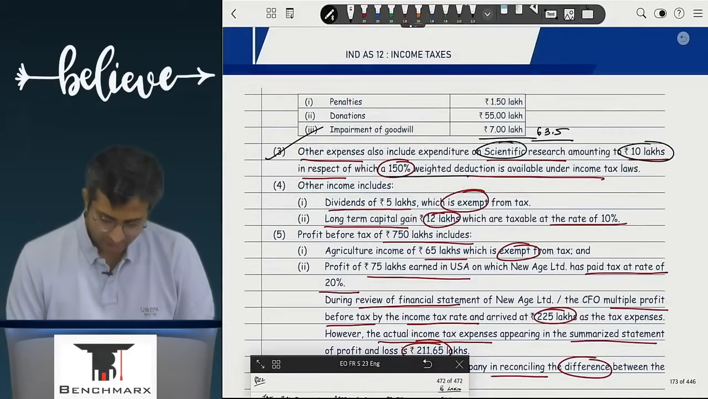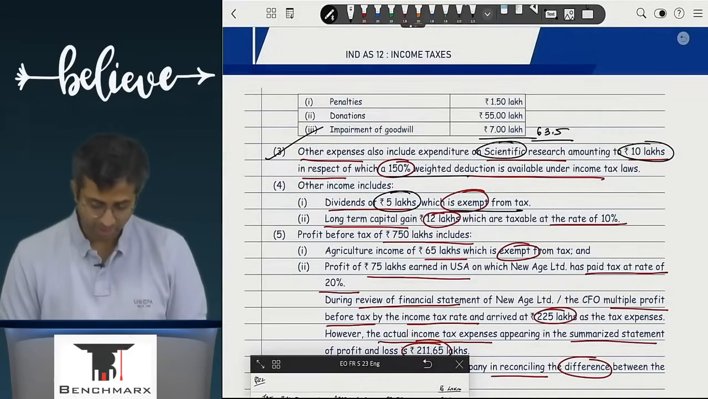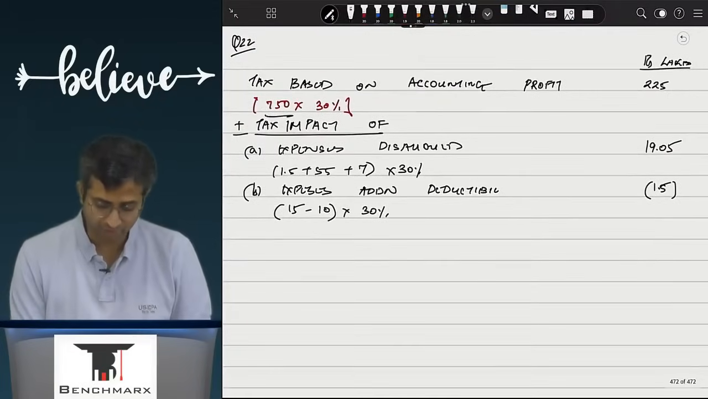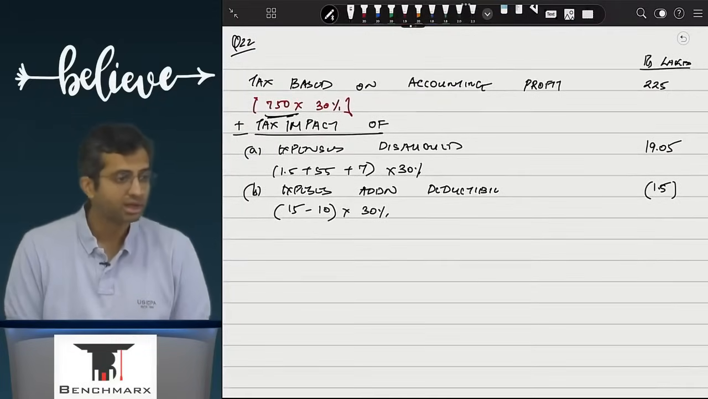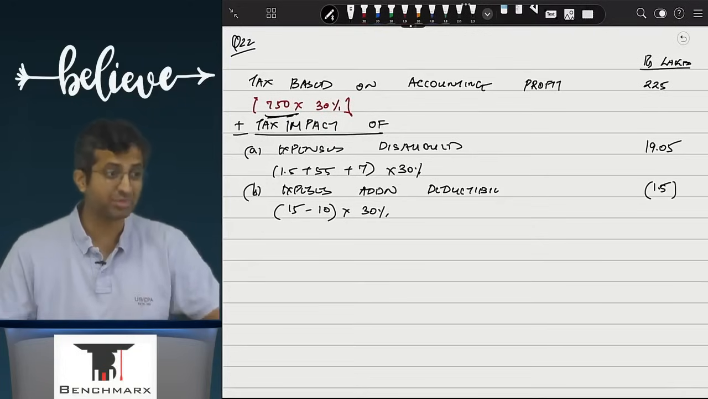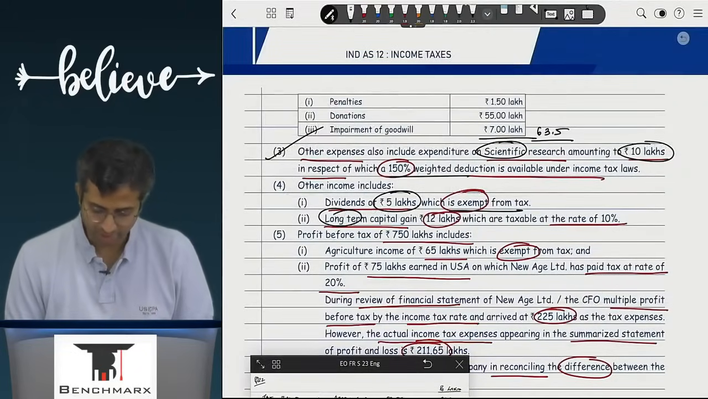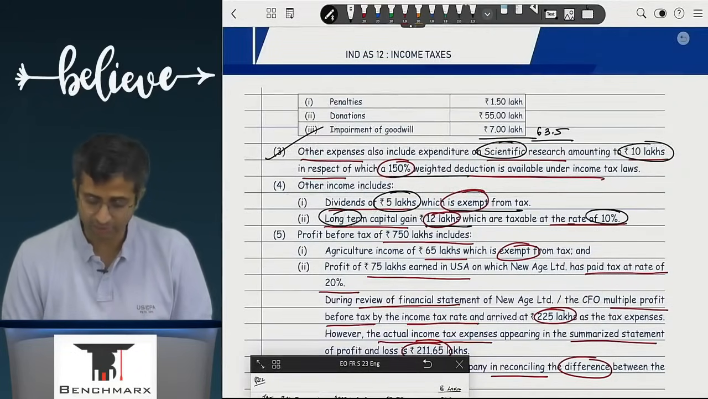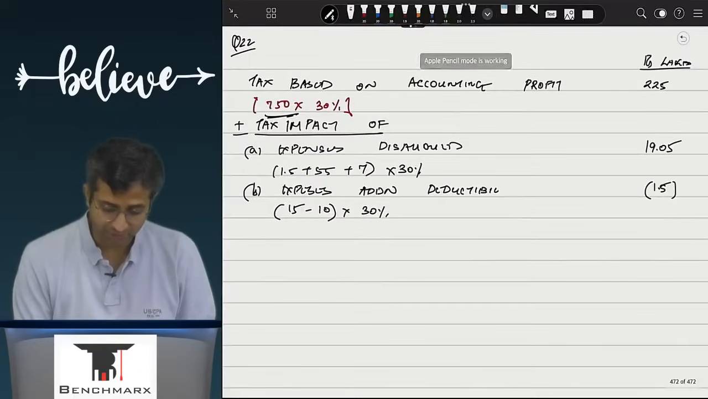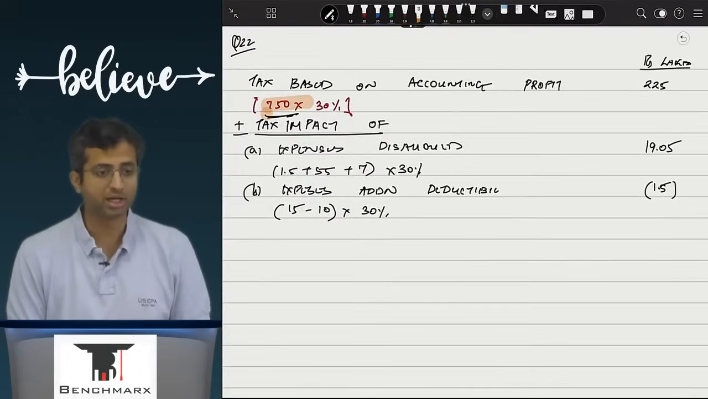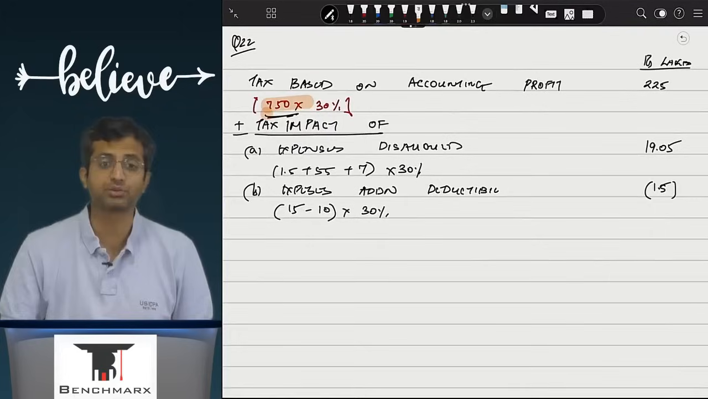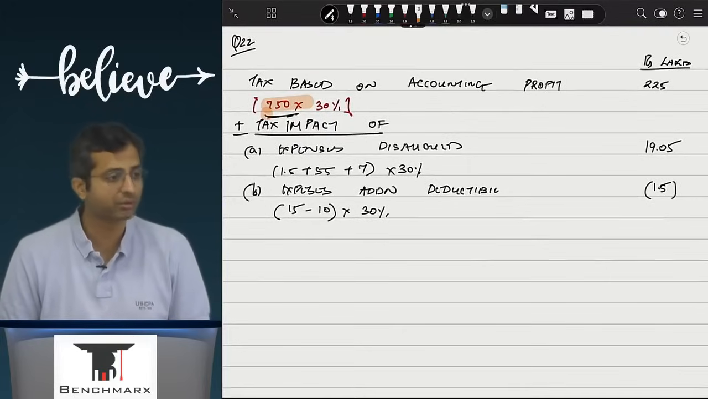Okay, next, other income includes dividends of 5 lakhs which is exempted from tax. But when I do 750, the tax impact has come in there as well. Ideally, it is not taxable, so it will help me in reducing the tax. Long-term capital gains of 12 lakhs are taxable at the rate of 10%. But when I do 750 into 30%, automatically as a part of this 750, even these capital gains are taxed at the rate of 30%.